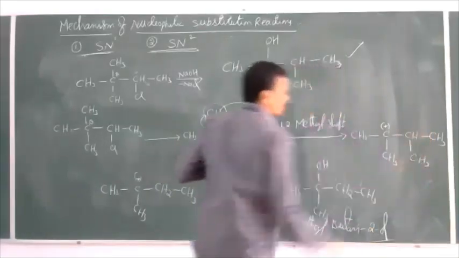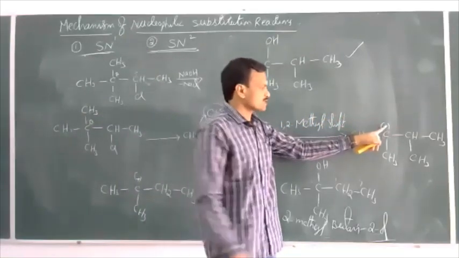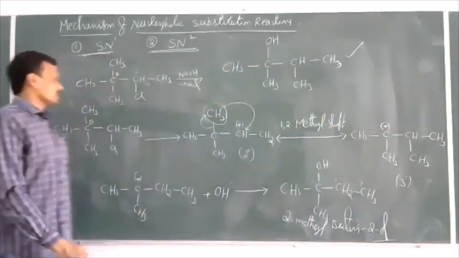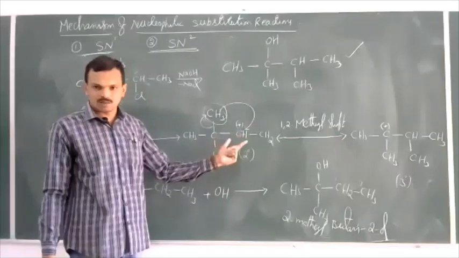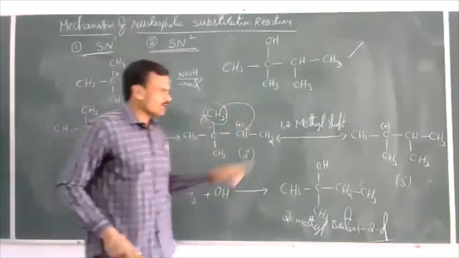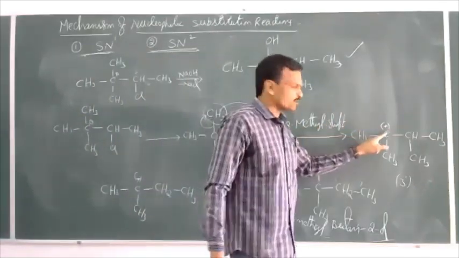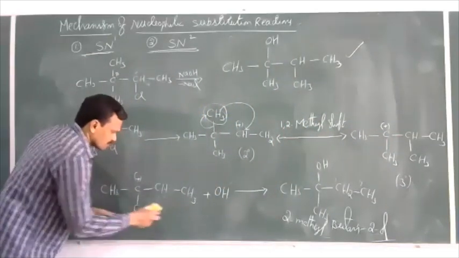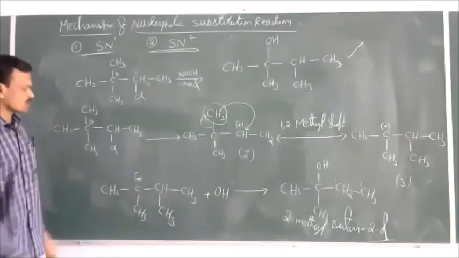Now this is the carbocation that is formed here. What is the nature of this carbocation? This is a tertiary carbocation. Now here also, first we will get a secondary carbocation as the reaction intermediate, and that secondary carbocation undergoes rearrangement by 1,2 methyl shift and forms a tertiary carbocation. Now this is the tertiary carbocation.